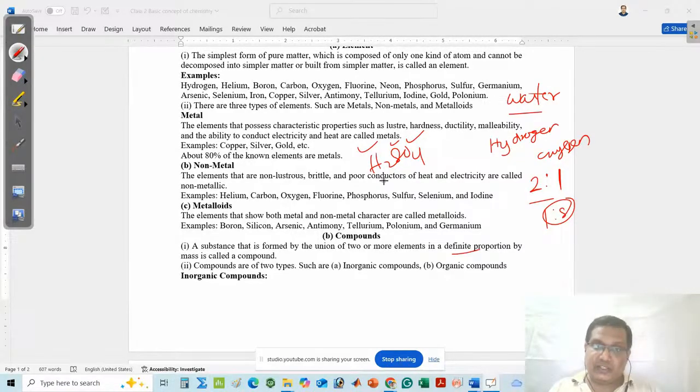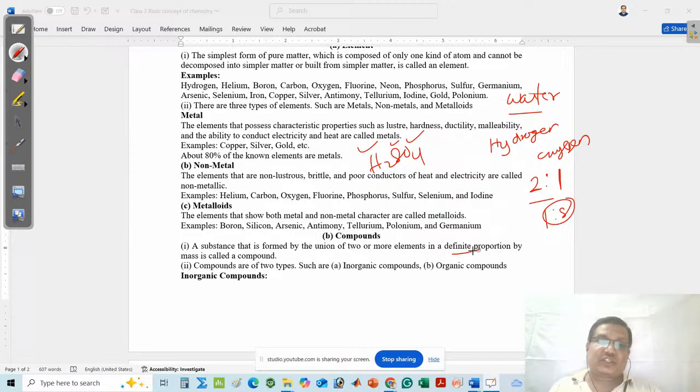Here H2SO4 is said to be a compound because it is made by two or more elements, and the elements must combine with each other in a definite proportion. So I can give the definition of compound. Compounds are pure substances that are formed by the union of two or more elements in a definite proportion.